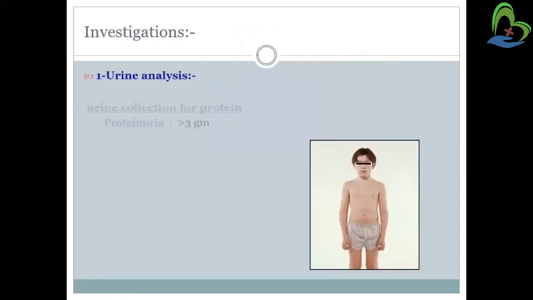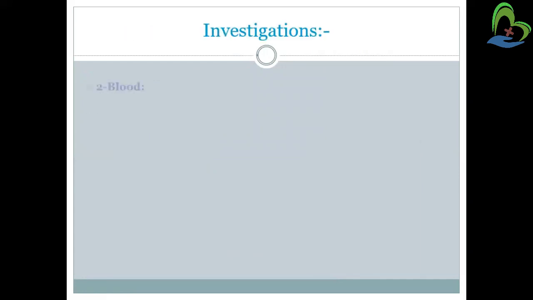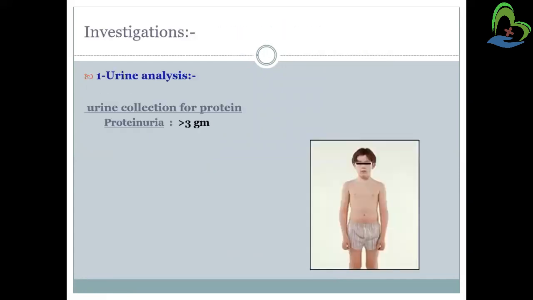Next is the investigation, like how we can identify whether a person has nephrotic syndrome or not. First and foremost will be history collection and physical examination. In history collection, we can collect the family history, and we can ask the mother also if she underwent any previous medical treatment or surgical treatment, or any trauma during the antenatal period. So we need to collect the history regarding that, and we can perform a physical assessment.